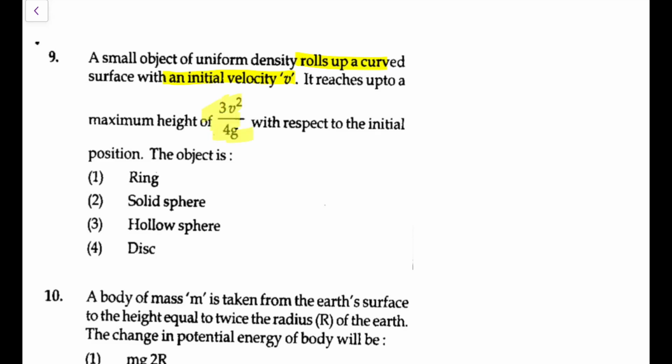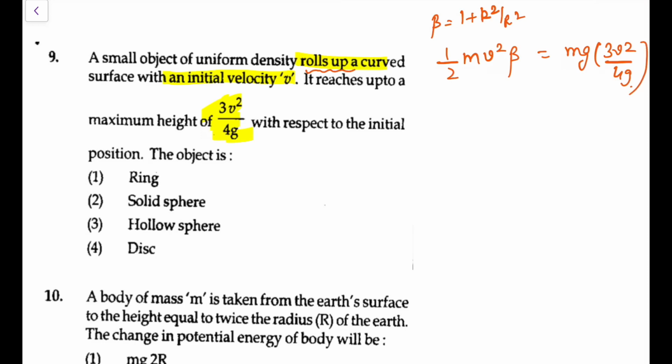It reaches a height of 3v² by 4g with respect to the initial position. Because it is rolling up, we'll assume it is perfectly rolling. So the loss in kinetic energy would be ½mv²β, where β is the factor we use as 1 + k²/r², and that should be equal to mgh, and h is given as 3v² by 4g.